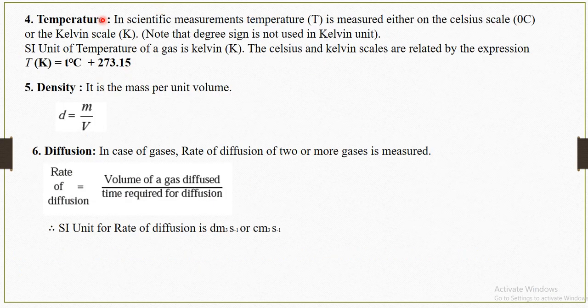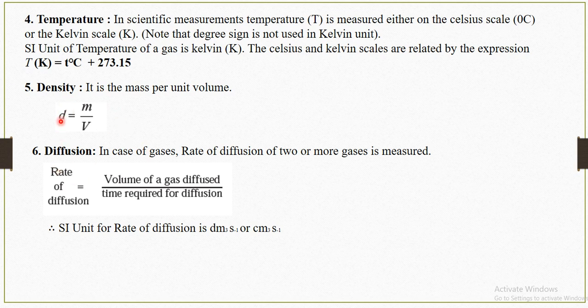Then temperature. In scientific measurement, temperature is measured in the Celsius scale or in Kelvin. Note that the degree sign is not used with the Kelvin unit. The SI unit of temperature is Kelvin, and the Celsius and Kelvin scales are related by the expression: temperature in Kelvin equals temperature in degrees Celsius plus 273.15. With the help of this we can convert between Kelvin and degrees Celsius.